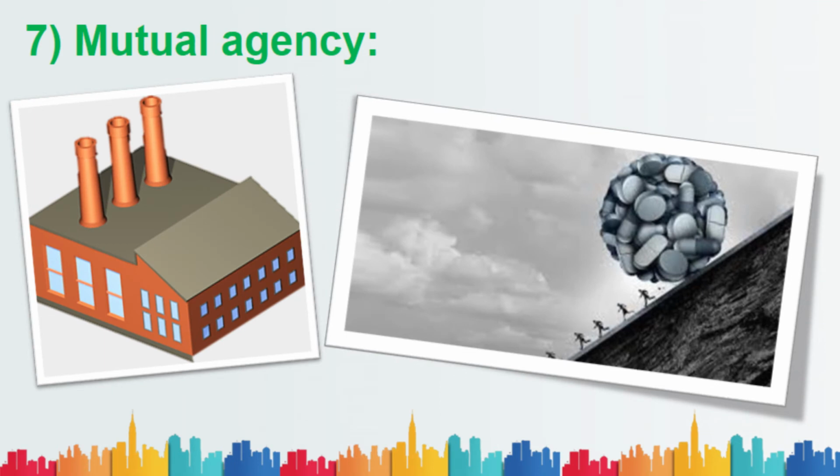And moving on to the next one, that is mutual agency. Mutual agency is nothing but even if one person made something wrong or right, every partner should bear it, or it will reflect on every partner. Mutual agency in fact says that if a business is run by all the partners, or any of the partners working on behalf of all, it doesn't matter. Each partner acts as an agent and will represent the other partners. So even though one partner made a loss or one partner made a profit, it will reflect on the other partners. So that's what mutual agency is.